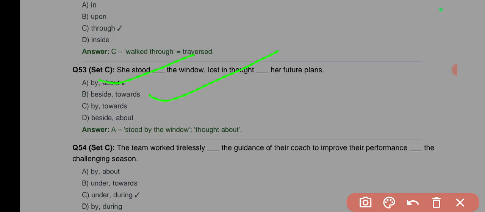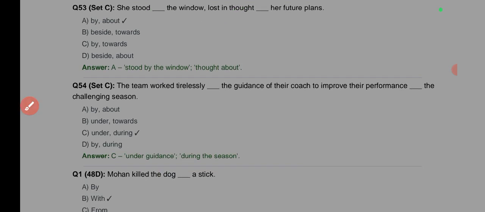But you look toward, okay? Toward means something that you want to achieve. There is something ahead of you and you want to get it, so you are toward that thing. So look towards the future, or look towards the east. Maybe something is coming from there. Look towards the east, you will see it. It means you are looking in that direction.